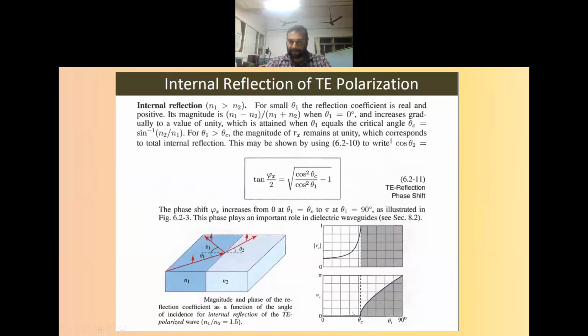As theta varies from 0 up to theta c, it is real and positive. When the angle is equal to the critical angle, total internal reflection will happen. So the reflection coefficient will be maximum, that is 1. After that, it will remain at 1, and the phase will vary in a nonlinear fashion.